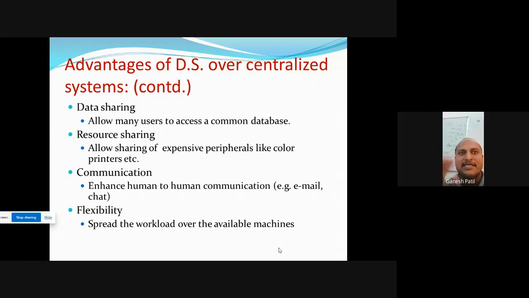Important is the security. Next is the resource sharing. Resource means hardware. In a distributed system we can also share the resource. For example, I will take an example. We are all sitting.